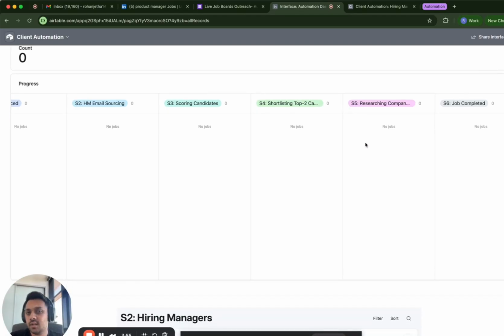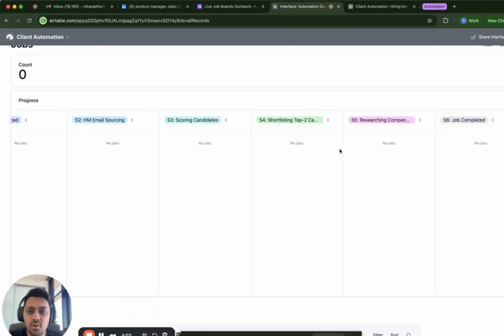From there, you can one click send out the email, or you can download all the company emails and send it to your either Instantly or Mailchimp. Okay, let me show you how that works.